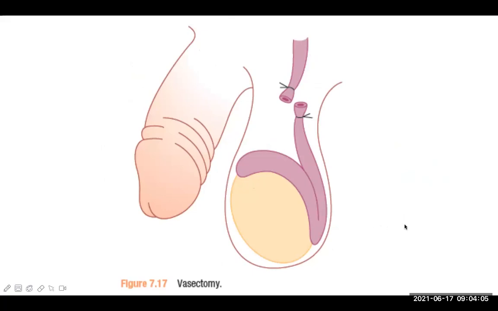Fine. Now see here, this is vasectomy. What is shown here? See, this is the testes. Okay, here is epididymis. So this is the vas deferens. So they have cut the vas deferens and tied on both ends. This is a permanent type of contraception. It can be done so easily. Okay, this is the OPD type of procedure.